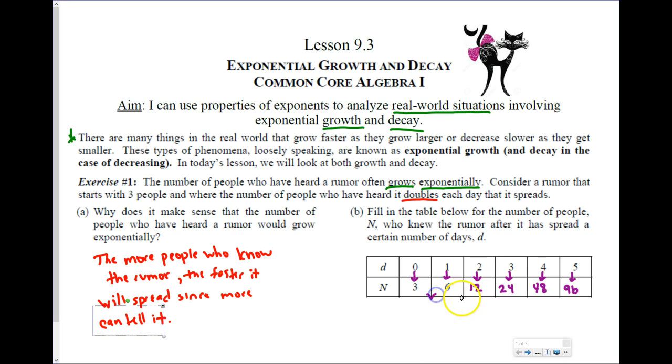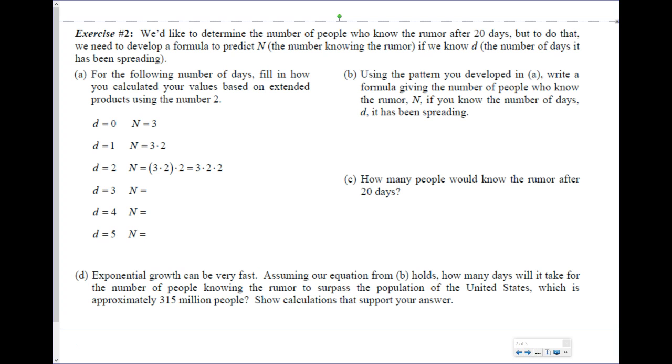As this is going every time, this is doubling, or you can say you're multiplying by 2 each time, which is different than linear, where a linear adds something every time. Exponential multiplies by something every time. Okay? So now let's continue with this idea here, with this rumor.